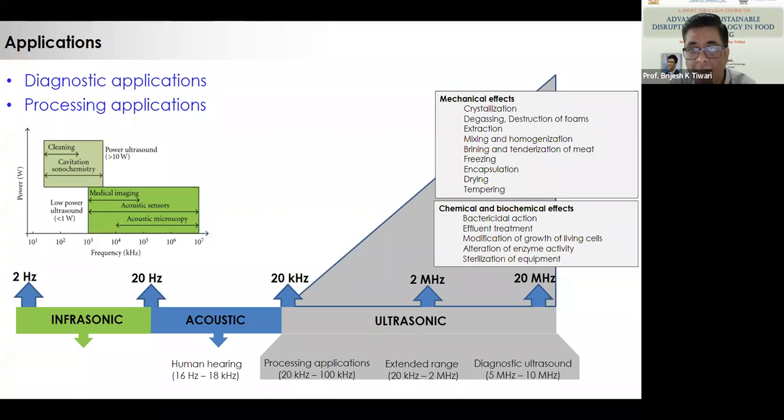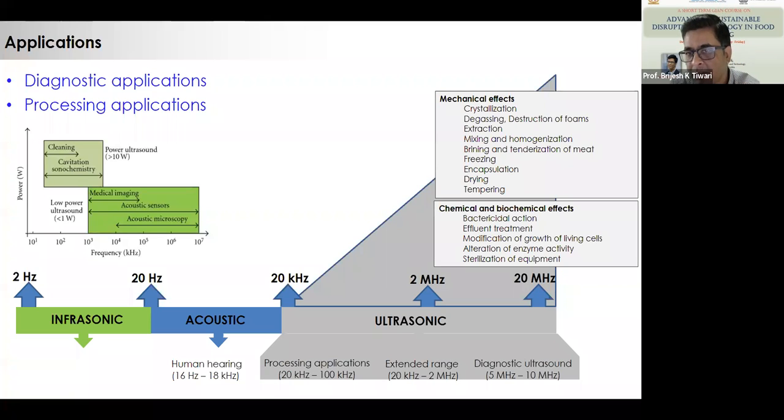So what are the applications and how does it happen? Ultrasonics leads to either a mechanical effect, or a chemical or biochemical effect. There is one single most important mechanism of ultrasonics, and that is related to cavitation. That's why I classified it as a cavitation technology, because cavitation is just the formation of cavities, that is bubbles. And these are vapor pressure bubbles. Either they are formed or they collapse.